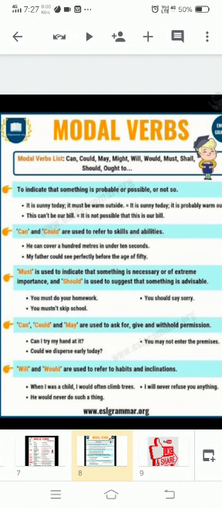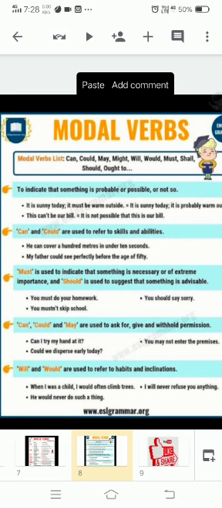Can, could, may are used to ask for, give, or withhold permission, like polite requests, permissions. Like can I try my hand at it, like I was asking. Okay, can I, like I was asking in the interrogative. Could we disperse early today? It means could we go early today? So it's asking about permission. You may not enter the premises.